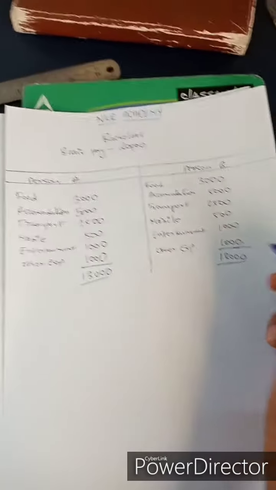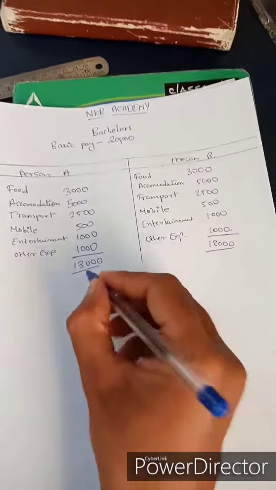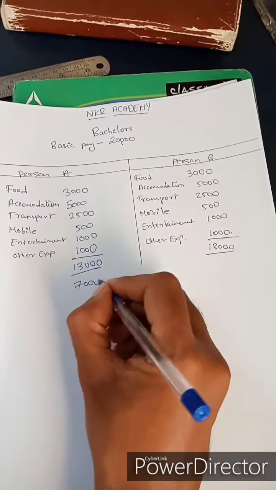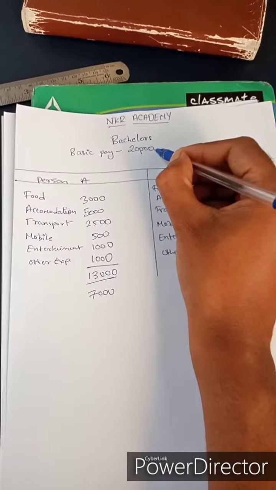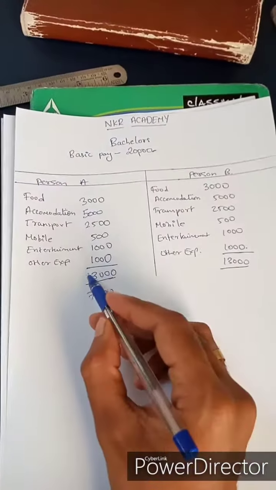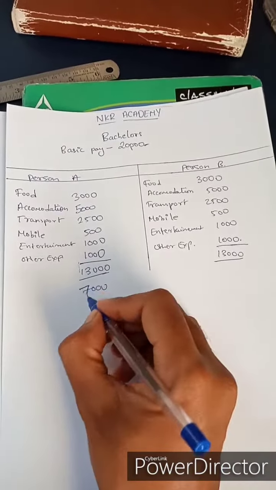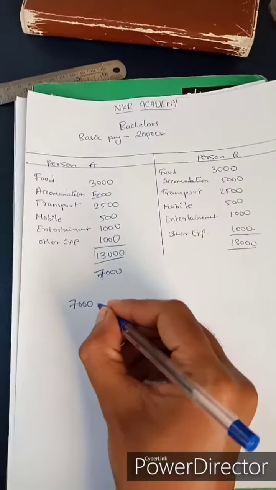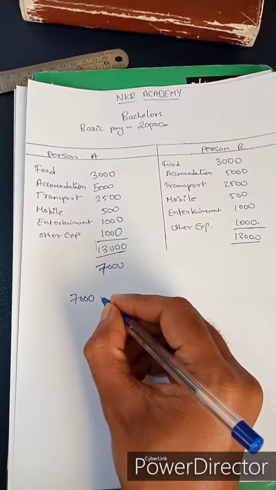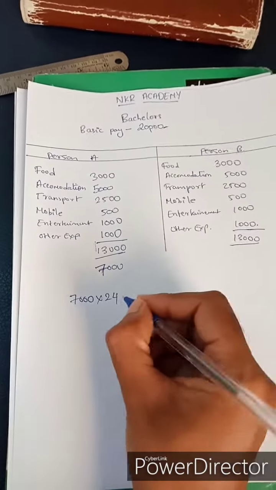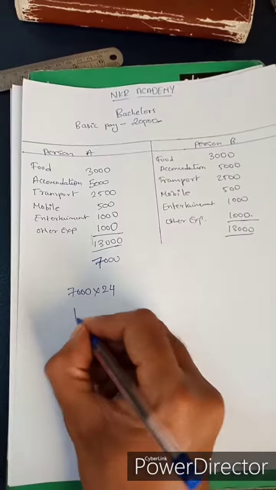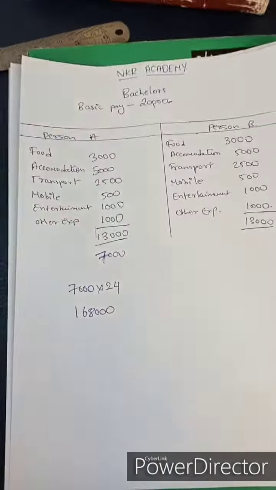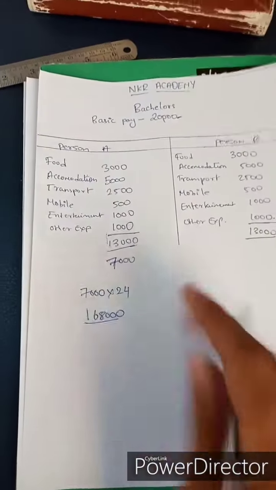Let's come to person A and see what he is doing with the rest of the money. His basic pay is 20K and he spends 13,000, so the balance will be 7,000, right? This 7,000 he saves every month, so in a span of 2 years he is going to save 1,68,000 rupees.